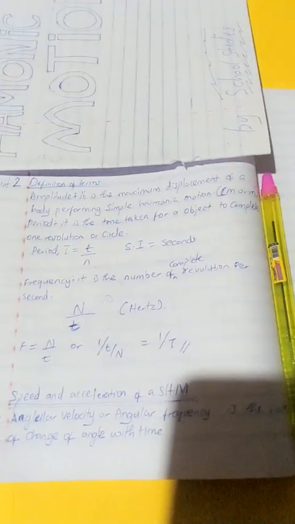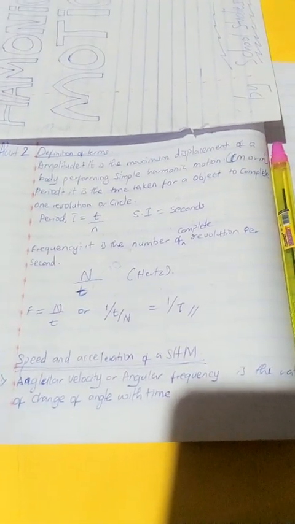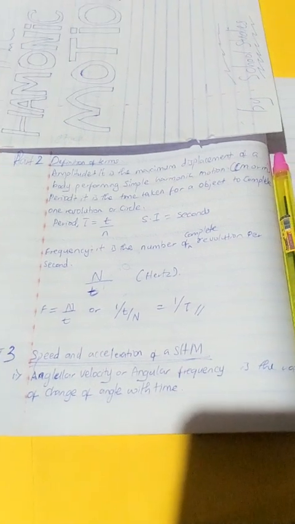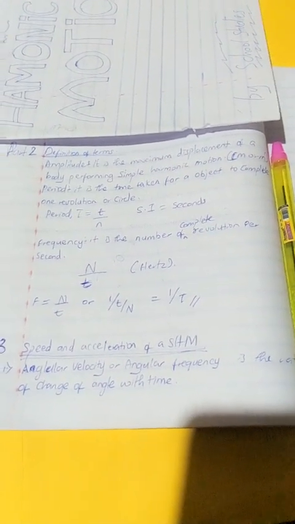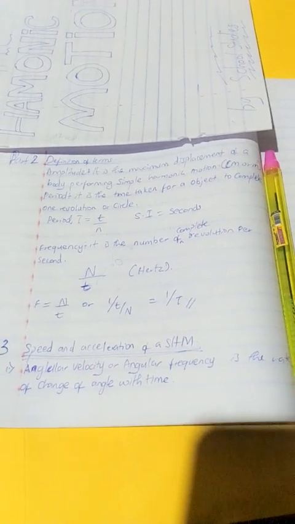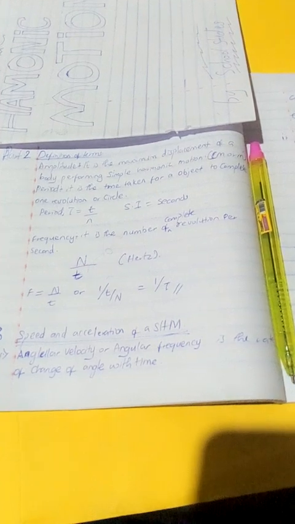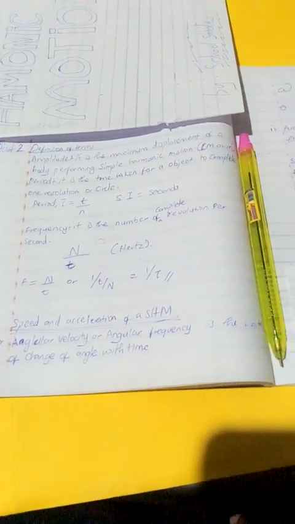So in this part, we are going to be talking about definition of terms. So we look at the meaning of amplitude. Amplitude is the maximum displacement of a body performing simple harmonic motion, and the SI unit for amplitude is always in cm or in meters. Know that amplitude is the maximum displacement of a body performing simple harmonic motion.